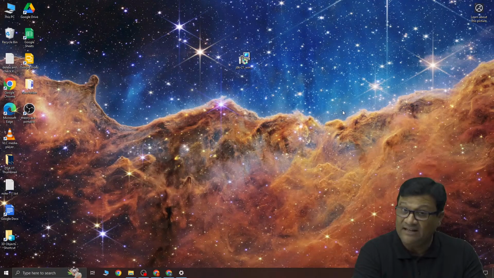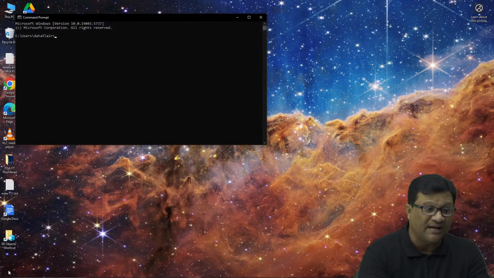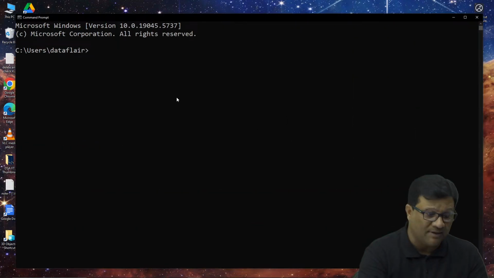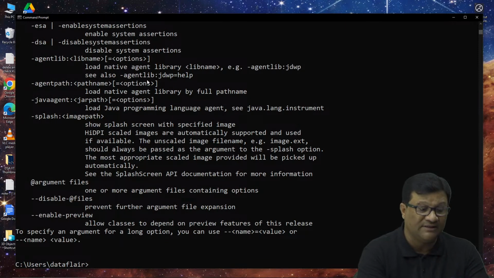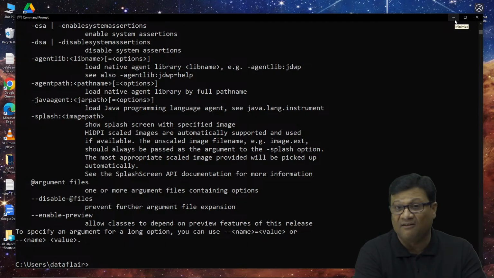So once you set this path, okay, now in command prompt you can simply type your Java C command or Java command. Okay, see this one, there is no error right now, Java C or Java command. Now everything is perfect. Now let me create my first Java program.